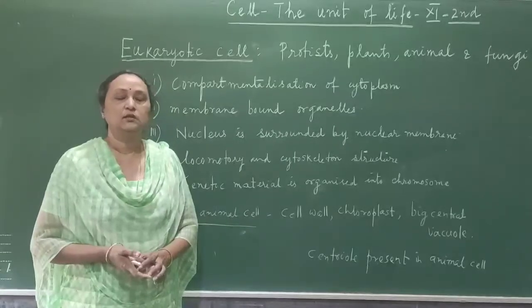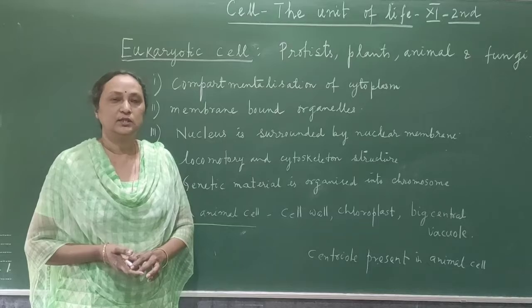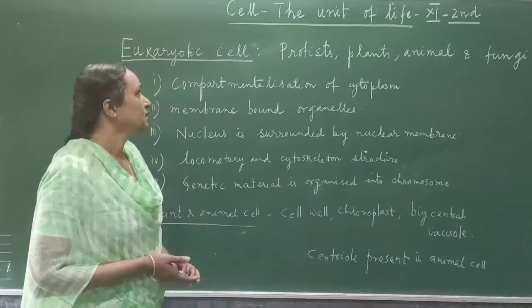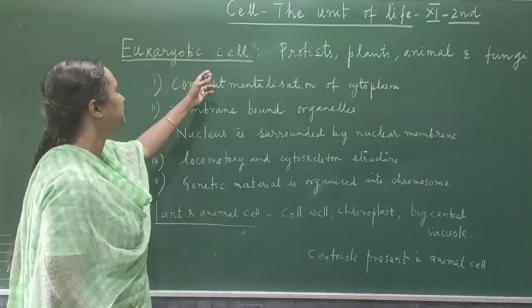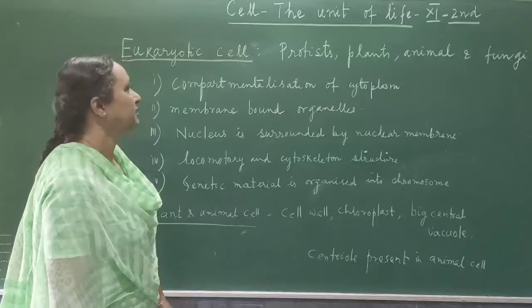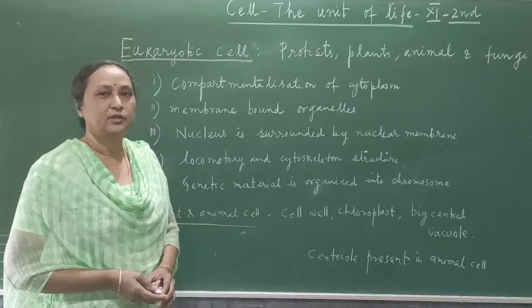Good morning, students. In the last video, we discussed prokaryotic cells, and today I will explain eukaryotic cells. Eukaryotic cells are found in protista, plants, animals, and fungi. So, what are the characteristic features of a eukaryotic cell?